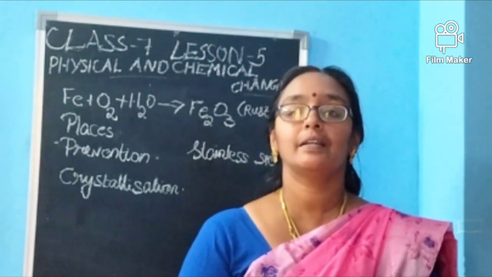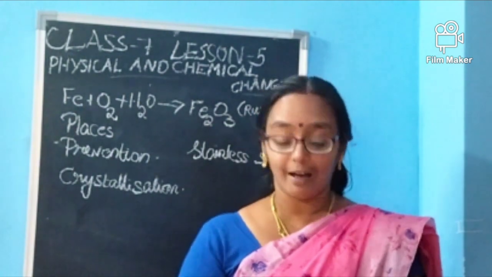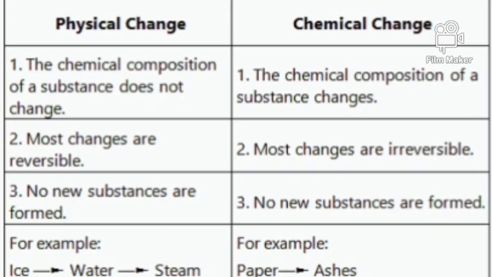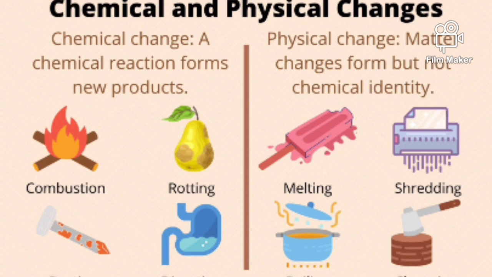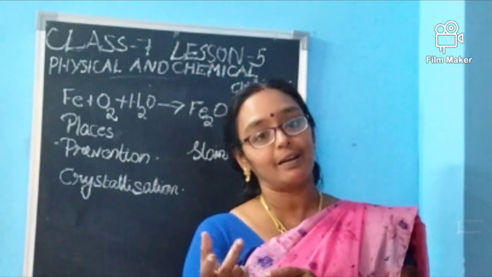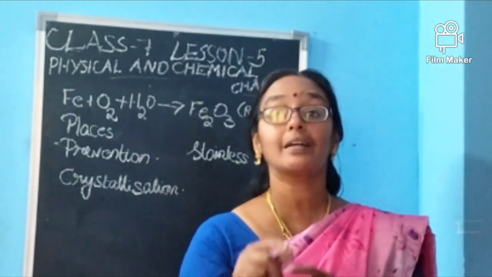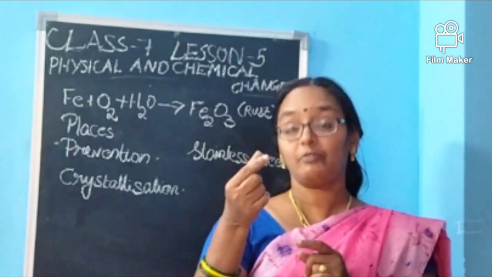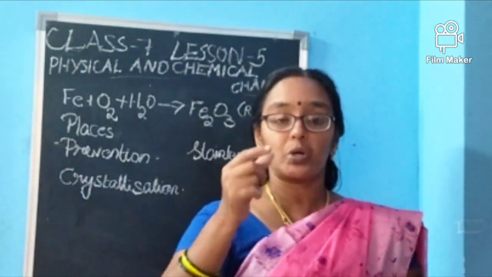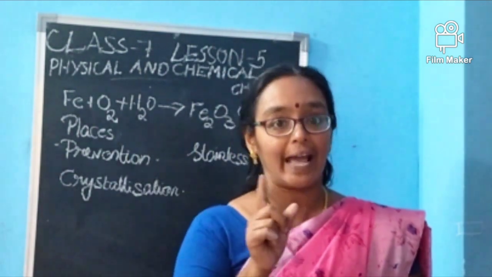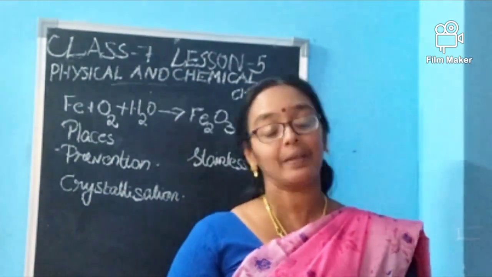Okay. Then one more thing I will ask you. The last and the final one is the hacksaw blade. It is there already in your textbook. When the tip of a hacksaw blade is allowed to burn and allowed to cool afterwards, what will happen? It will not decay into something. The blade will be a blade itself. When we are heating it, it will burn, and when we are cooling it, the end color, wherever it has been burned, will be changed. But the hacksaw blade will be like that only. So it is a physical change.